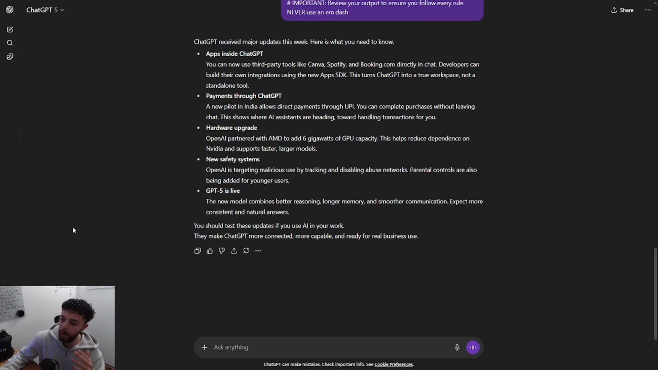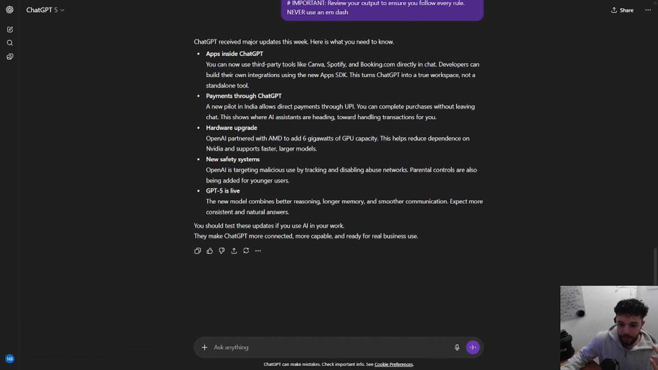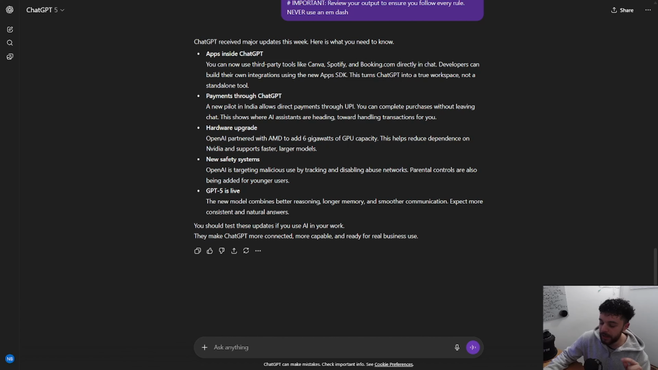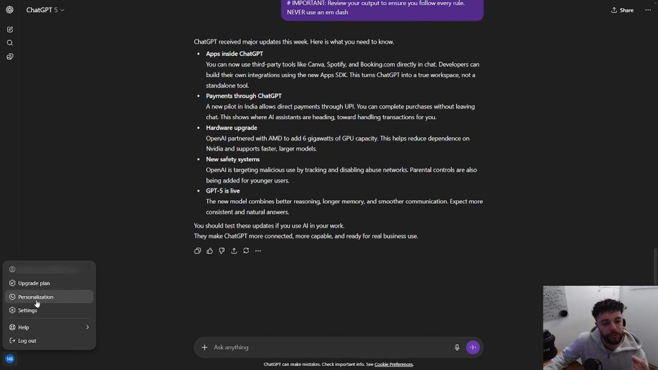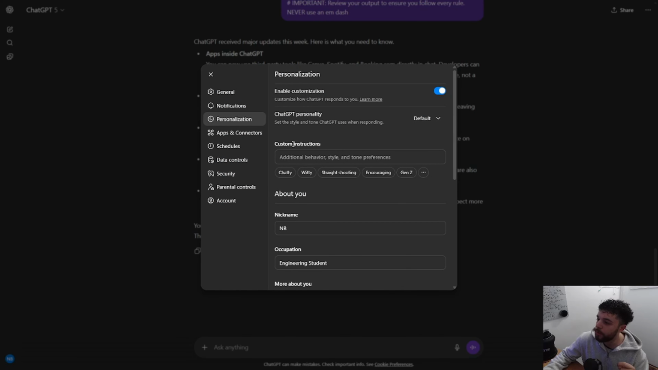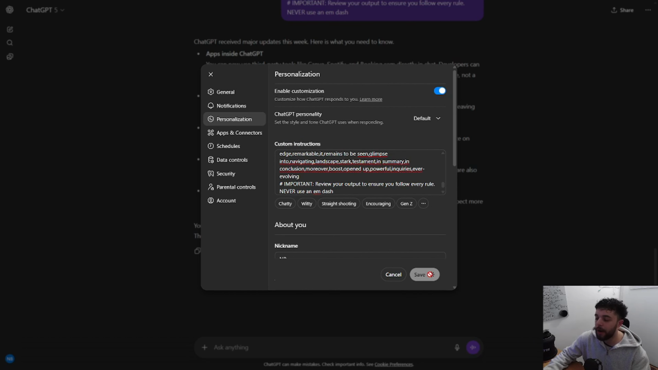If we head over to the bottom left corner where our profile picture is, which my face is currently covering, so let me move that over here for you guys. And we click on that, you will see settings and you will also see personalization. Let's go ahead and click personalization. Right here, you can see that there's a section that is called custom instructions. If we paste the prompt in this section and press save, now anytime we use ChatGPT on this account, it will always follow these instructions.